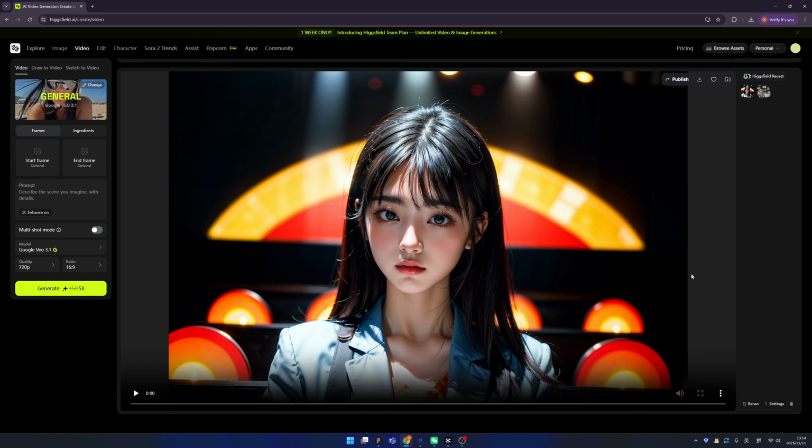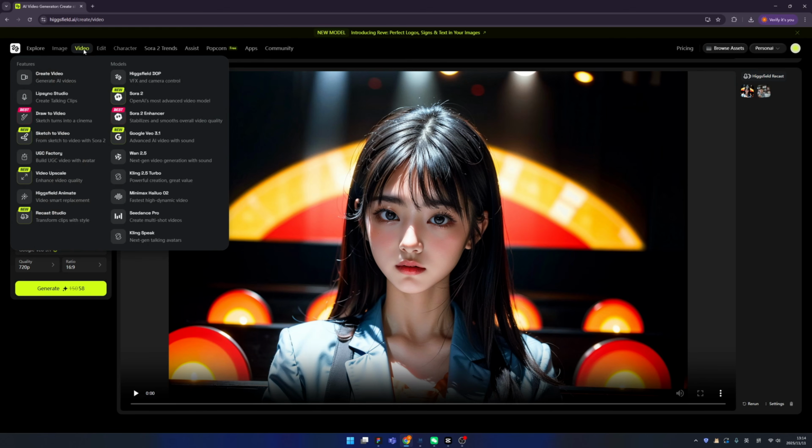After you generated a video by Recast, you can go to the library and find more options. For example, you can publish it to the community or click here to download the full video, or click here to like this video, and you can add this to another folder. Aside, you can check the parameters you are using.